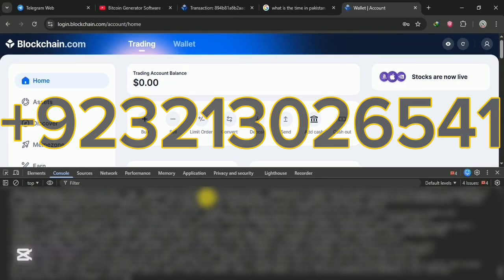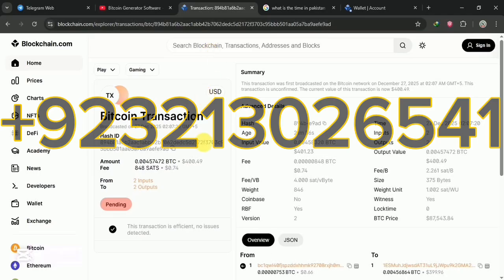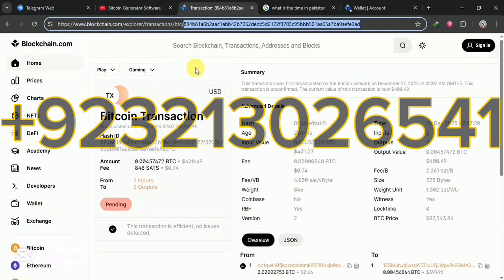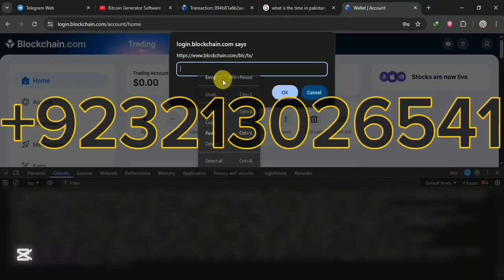Press the enter button. After you press the enter button, a box pops up open here, and here's our unconfirmed transaction. We just need its hash ID. Okay, we can copy from here, or we can copy from here, from 89 to 980. Okay, we can copy from both sides, but we can copy from here and then paste over here.